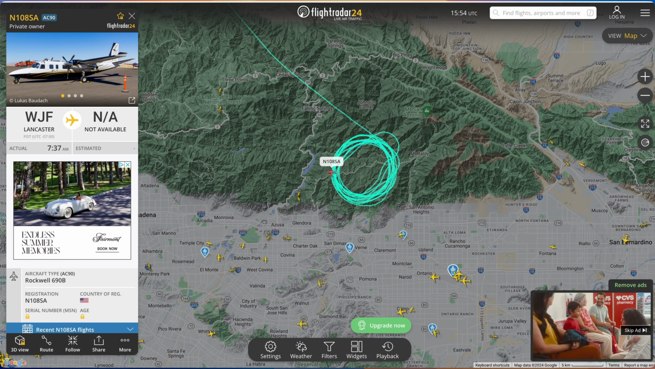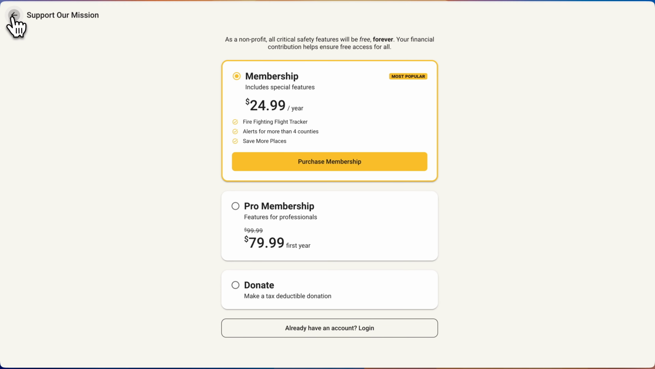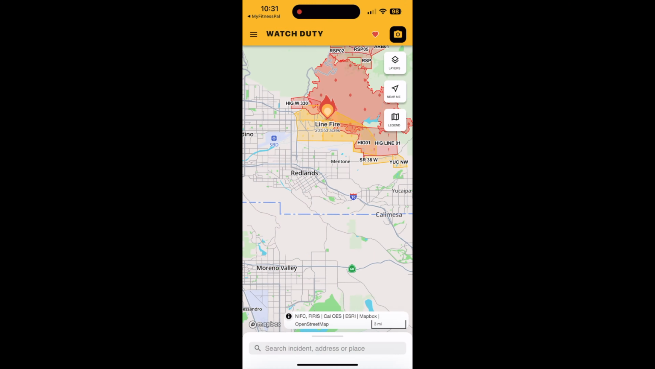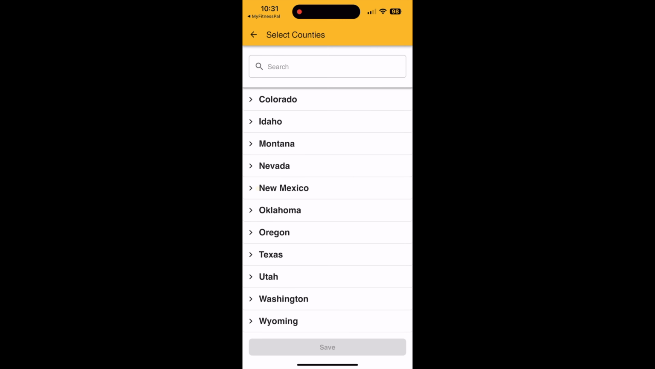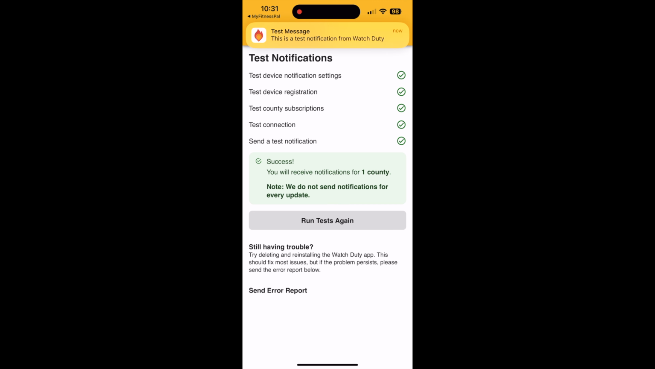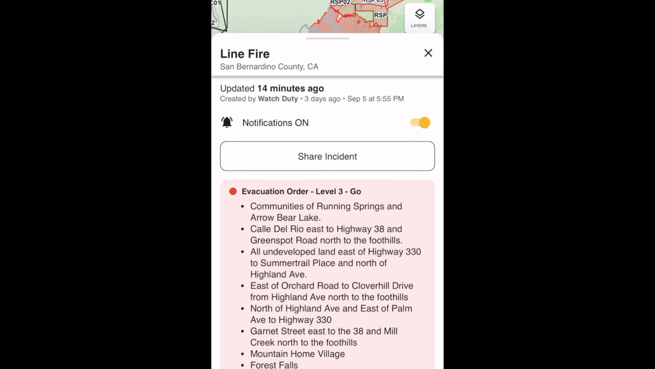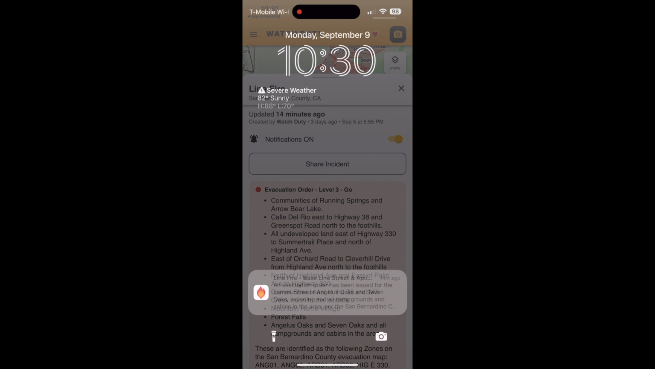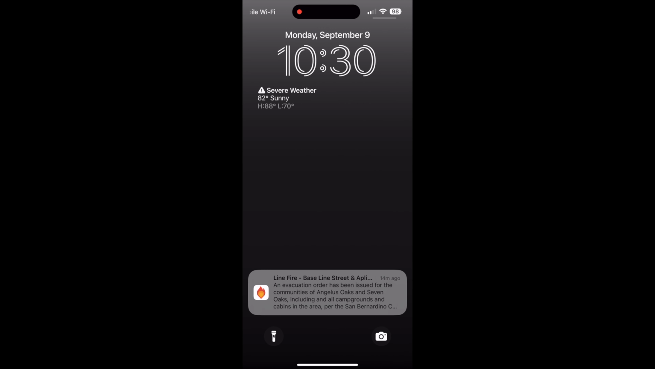So that's available for free in other places, but for $25, you can support their mission and get that on here as well. And if you go on the mobile app, you can actually get an alert for the county you're in, and it'll push you an alert if there's a fire in that county. And you can also subscribe to updates for an individual fire and push you alerts when something new comes up about the fire. So that's Watch Duty.